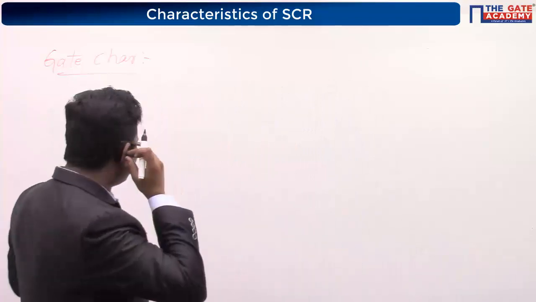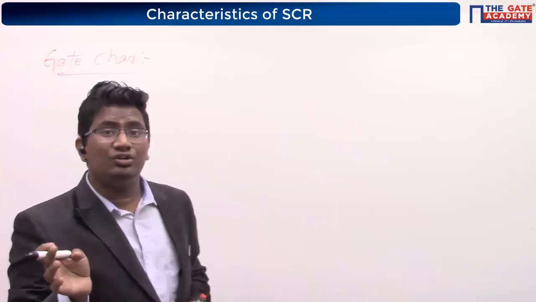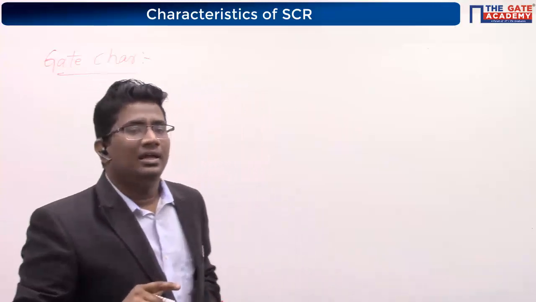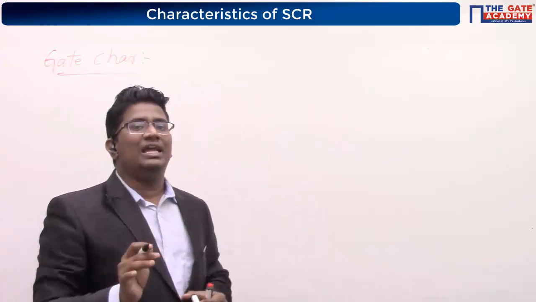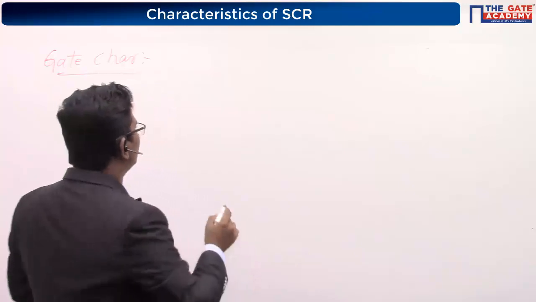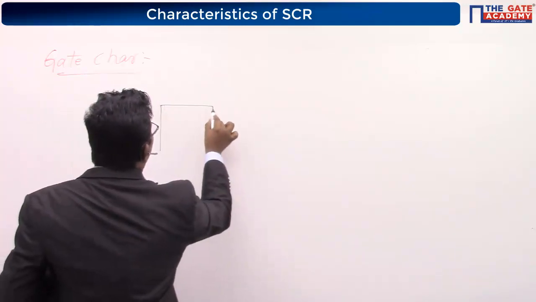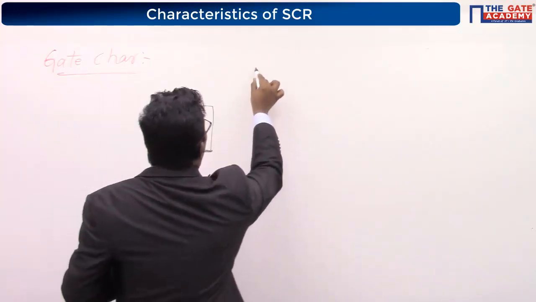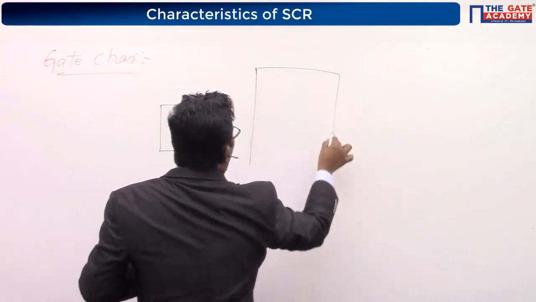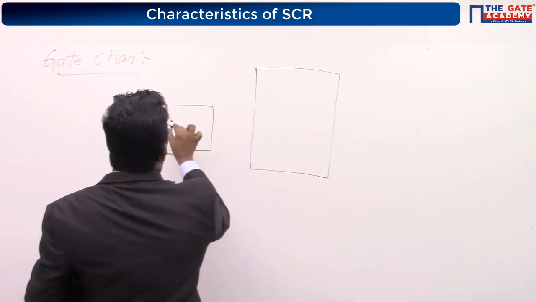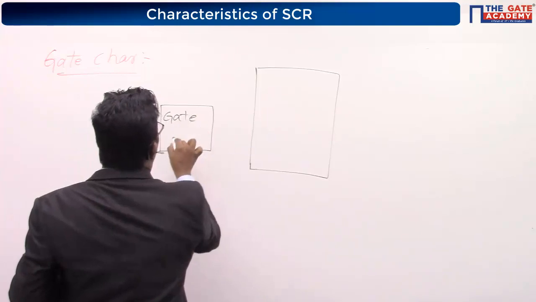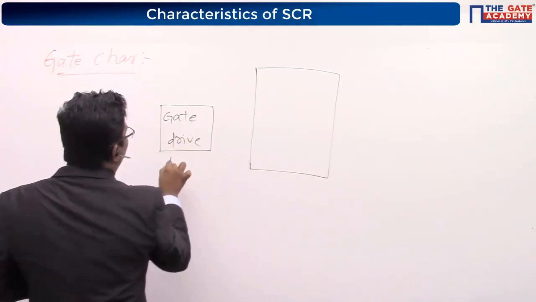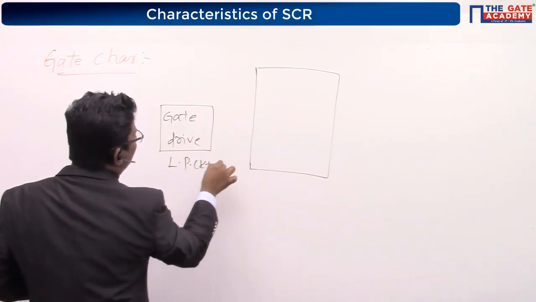Now again go back to the point which I said. Your gate drive circuit is a low power circuit.